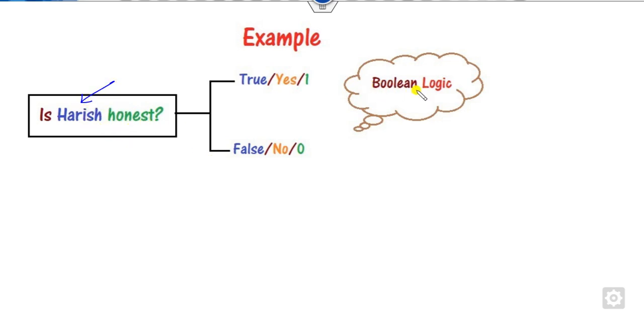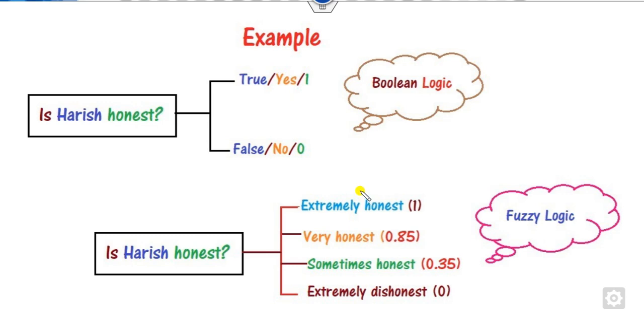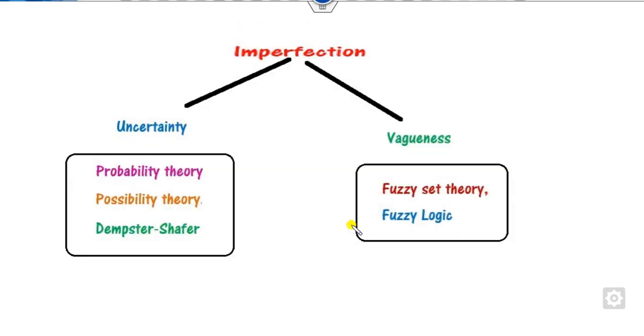If you talk about Boolean logic, like whether it's true or false, yes or no, or 1 or 2, then you are talking about probability theory. If someone is extremely honest, that is a 1. If they are very honest, sometimes honest, or extremely dishonest, their values lie in between 0 and 1. That is called fuzzy logic. So fuzzy logic is the measurement of terms like very honest, sometimes, extremely dissatisfied, and so on.